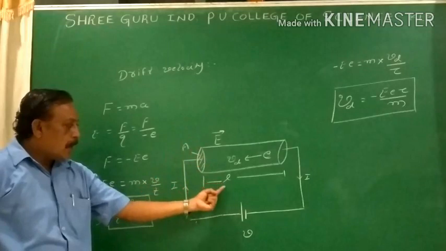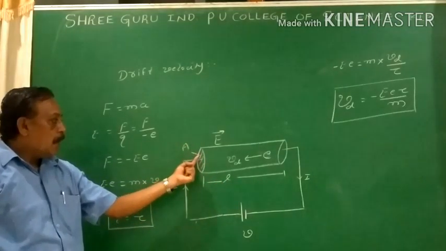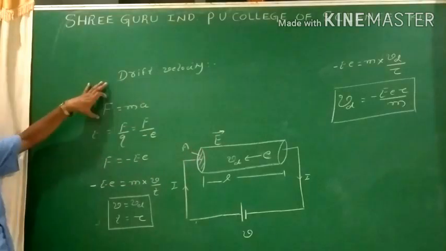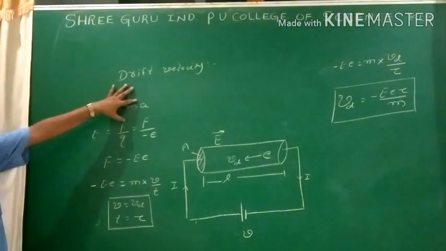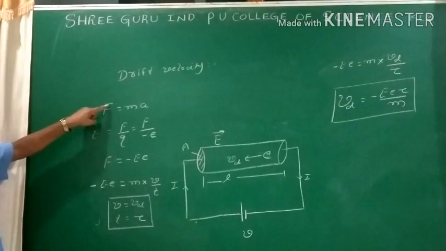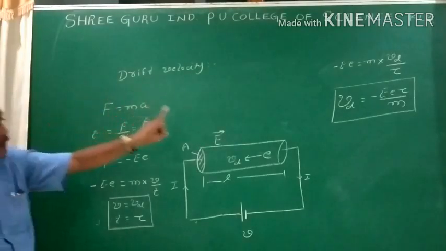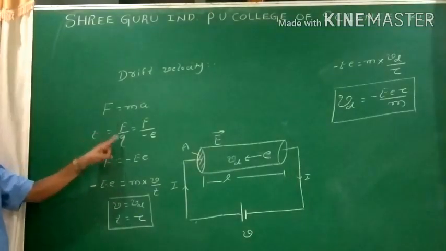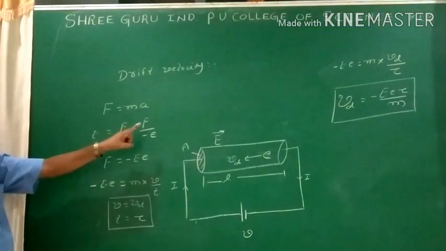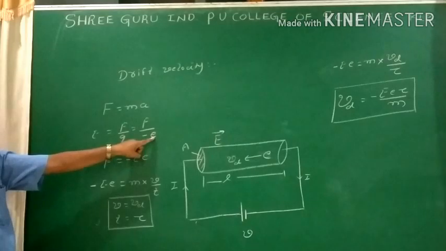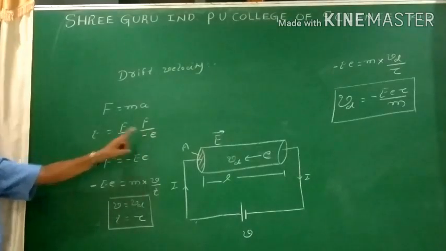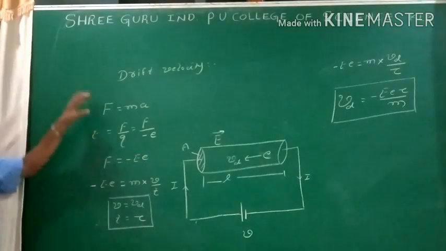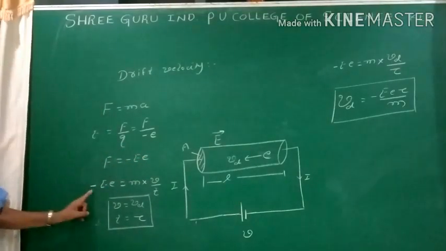They are covering the length L and crossing the cross section area A. Then when they experience the force, from Newton's second law, F equals ma. From electrostatics, I go for the force experienced by the charge, because the electrons are in motion, there will be no material particle. So E equals F by Q. Q is nothing but the charge, here the electron. Electron is negative in nature, hence it is minus e. I go for the cross multiplication. F equals minus eE. I replace the term F by minus eE.